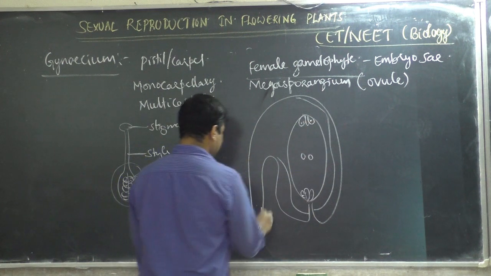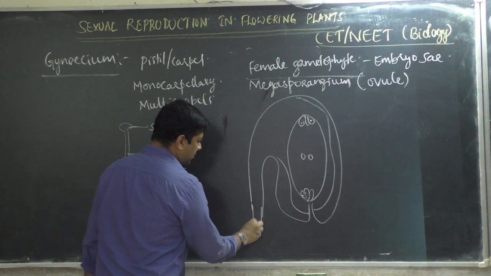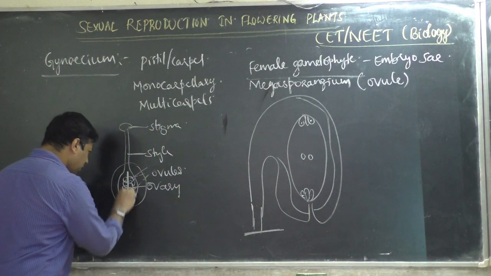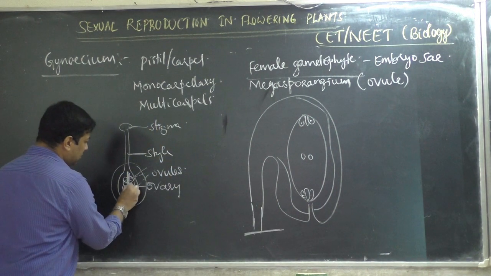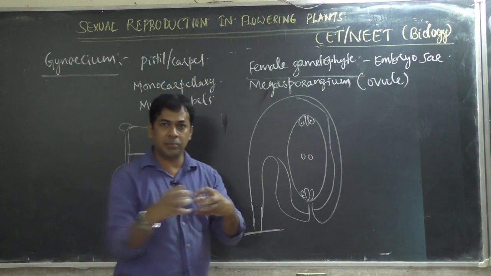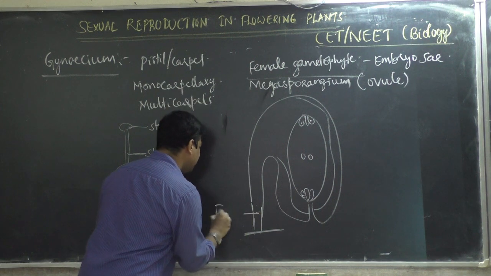So you know what this structure is about. This is a stalk. With this stalk only, the ovule gets attached to the ovary wall. Here, this is a central wall, that is axis or ovary wall. Here this funicle will be there. So 2 ovules will bind to a structure. That is, this stalk structure is called funicle.